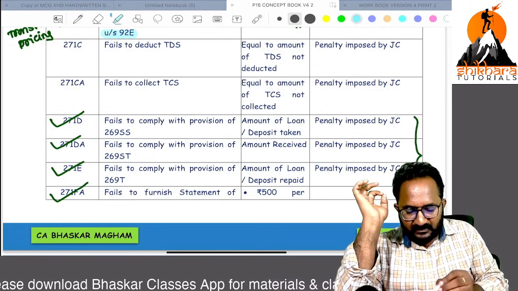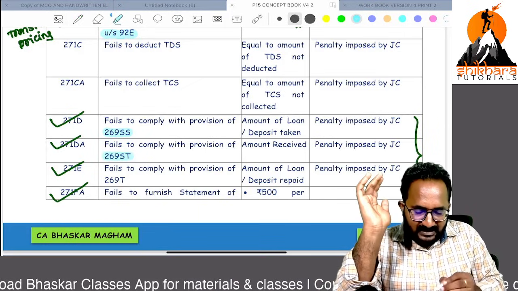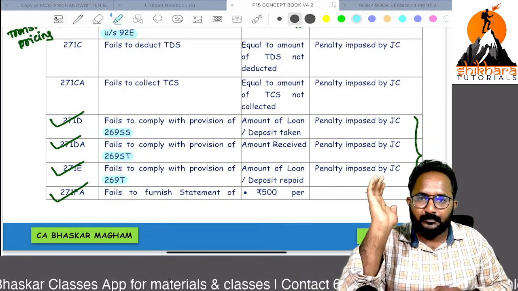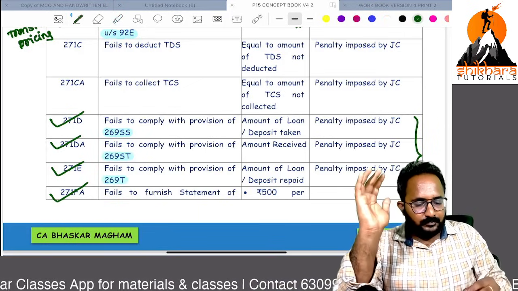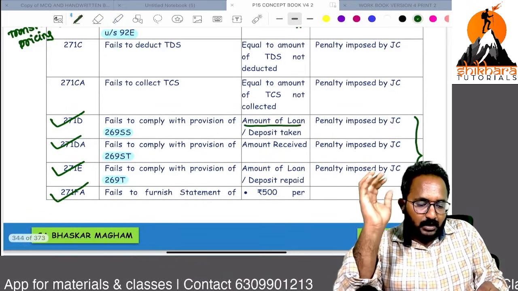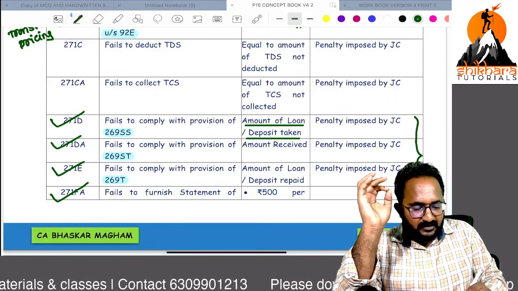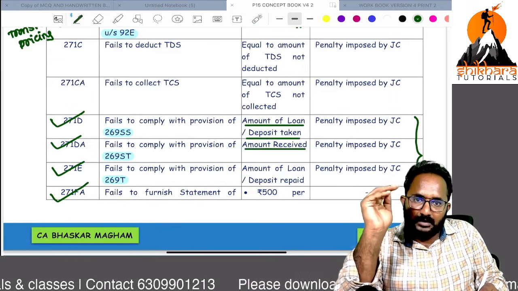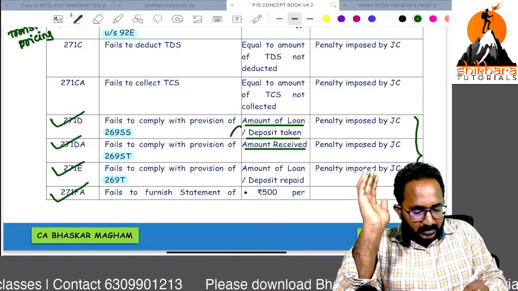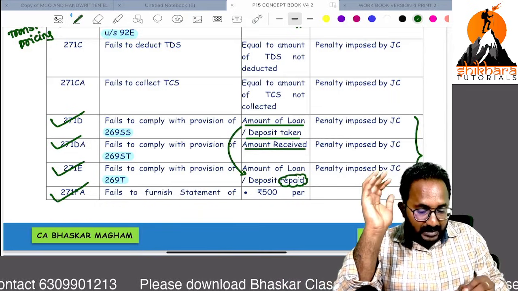Next, these three are similar: 269SS, in liabilities in special cases we have 269ST, 269T. Example I will tell you. If you are taking any loan from any other person, that loan amount you have to take in electronic modes. If you are receiving any amount also, you have to follow electronic modes only. While you are repaying that amount also, you have to follow electronic modes only.